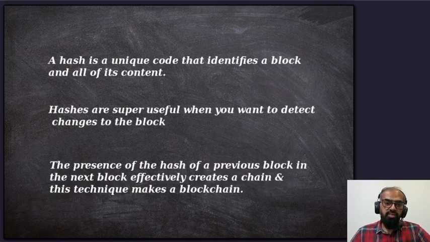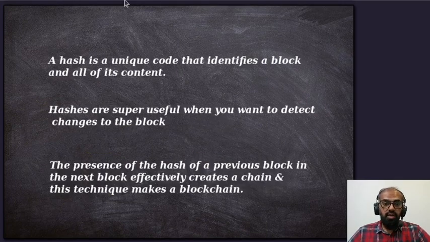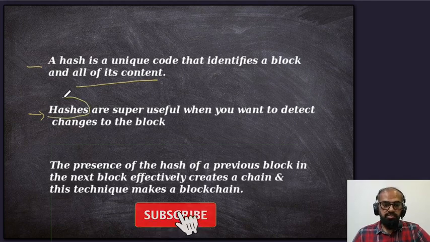When we say hashes or addresses, they are an essential part in themselves. Why? A hash is a unique code that identifies a block and all its content, so it's like an address. If we want to know about a particular transaction, we pass that address, and that's it, we get all the information regarding it. It's also useful because we can track changes, see which sequence a transaction belongs to, or which contract it belongs to. All these things are tracked by the hash.